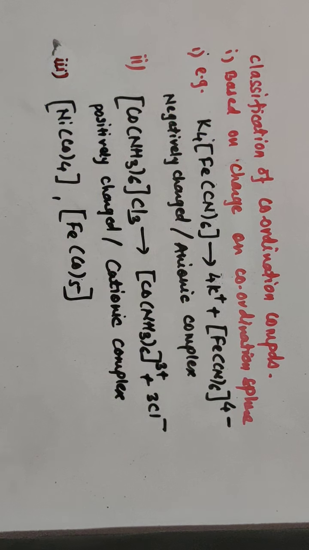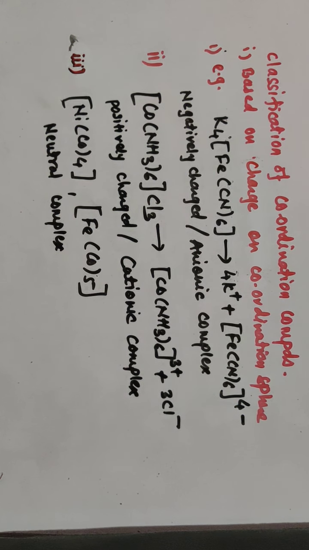If you consider these examples, the net charge on the coordination sphere is 0, and these complexes are called neutral complexes. So you can see the charge on the coordination sphere, and accordingly you find out whether it is an anionic, cationic or neutral complex.